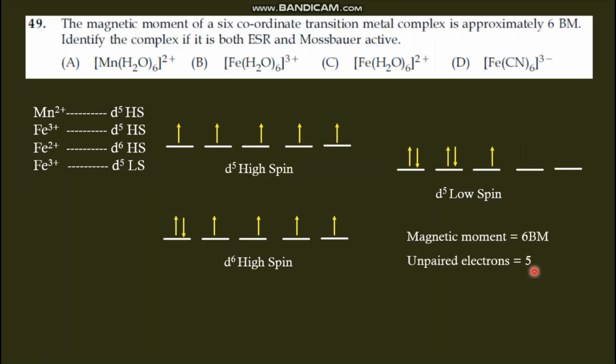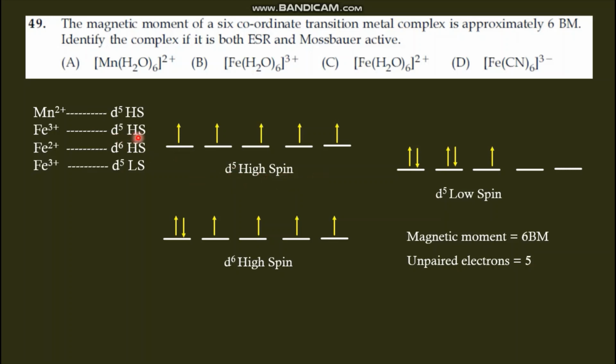That means the number of unpaired electrons will be 5. This type of question we did earlier. So we can cut d5 low spin and d6 high spin, right? Here only 4 unpaired electrons, here only 1 unpaired electron. So these two won't form, or this is not the compound. We need a compound containing 5 unpaired electrons. So d5 high spin is the complex.